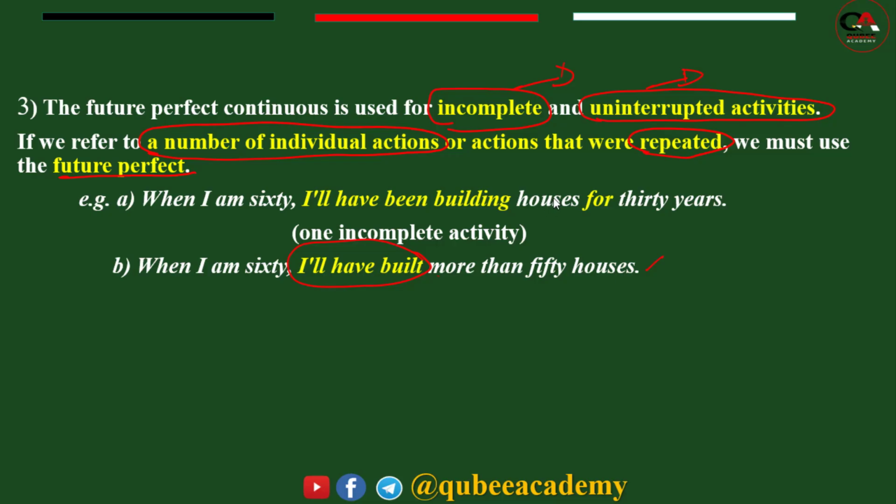an incomplete action. The event is already completed. Or it can be a repeated action also. When I am 60, I will have built more than 50 houses. That means the person built many houses before he turns 60. 15 individual actions are there in this. If there are numerous actions or many actions in that sentence, we use future perfect instead of future perfect continuous tense.